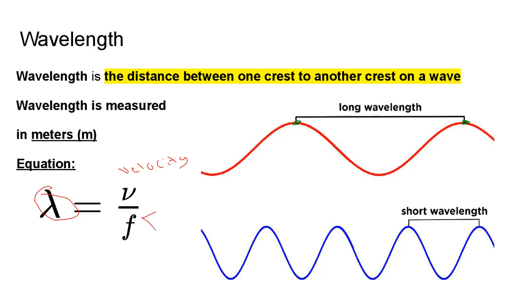And this here is frequency. So the wavelength is given by the wave speed divided by the frequency. And on the side here, you see you have a long wavelength and then a short wavelength. Moving on.